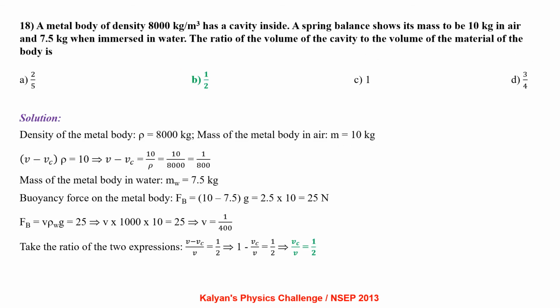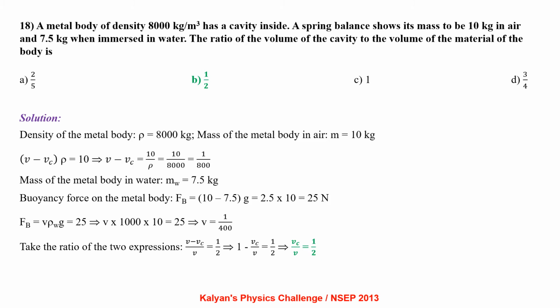A metal body of density 8000 kg per meter cube has a cavity inside. A spring balance shows its mass to be 10 kg in air and 7.5 kg when immersed in water. The ratio of volume of the cavity to the volume of the material of the body is. Density of the metal body rho equals 8000 kg per meter cube. Mass of the metal body in air is 10 kg. Mass can be written as volume into density, so the volume of the metal, that is V minus volume of cavity Vc, into rho equals 10, that is V minus Vc equals 10 by rho, that is 1 by 800.